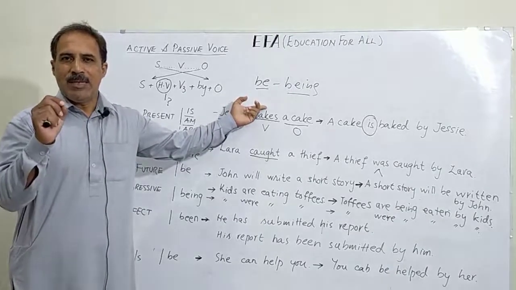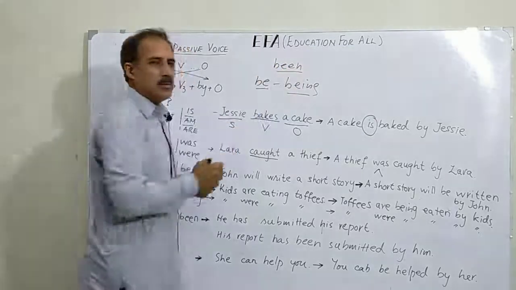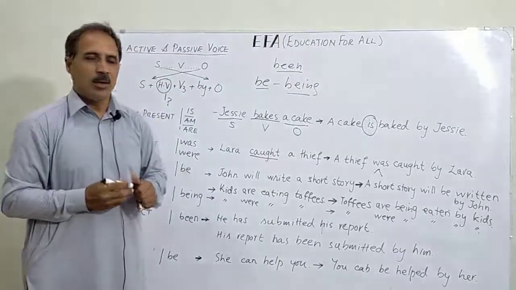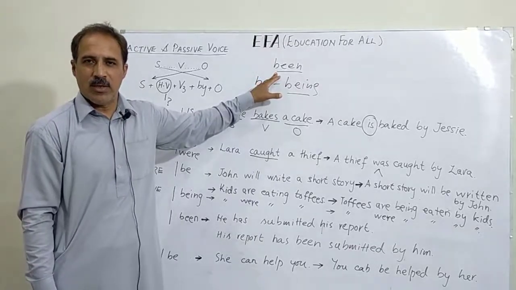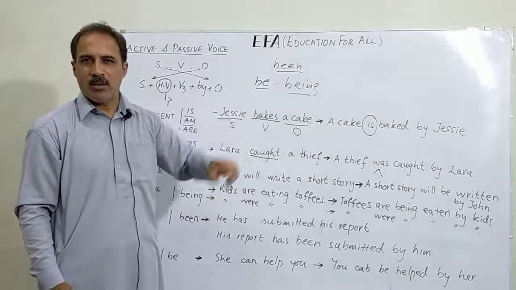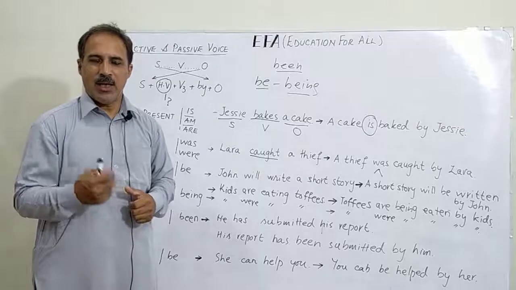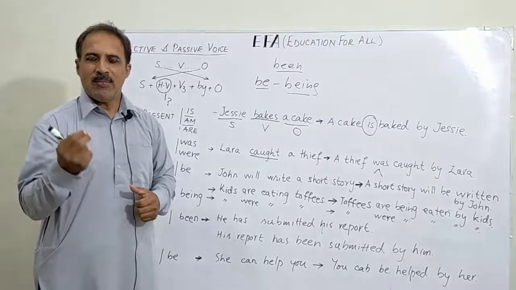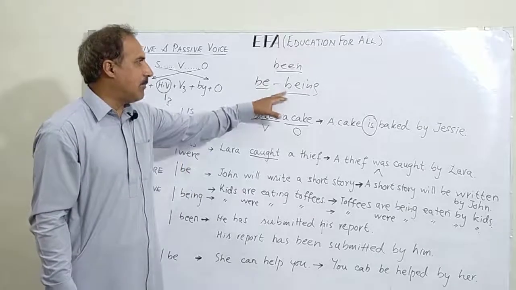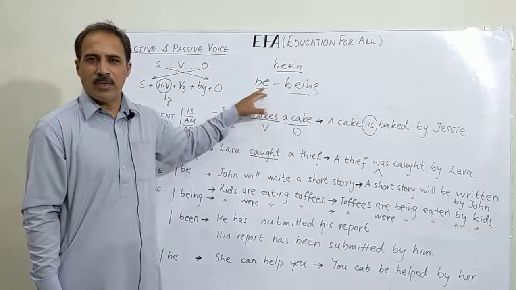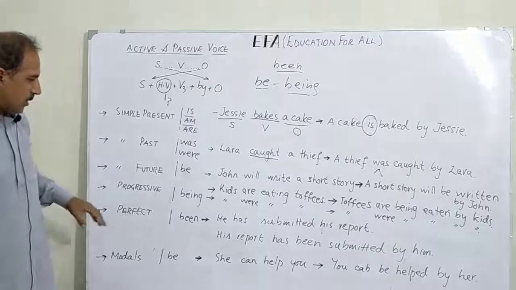Because been, B-E-E-N, is used in all passive constructions of perfect tenses. Now, been is a helping verb which is used in perfect continuous tenses as well. For example, I have been playing cricket since morning. If we change it into passive voice, it would sound like cricket has been being played by me. Now, it sounds very awkward that we are using been and being together, actually forms of the same primary auxiliary. That is the reason we do not change them into passive construction.